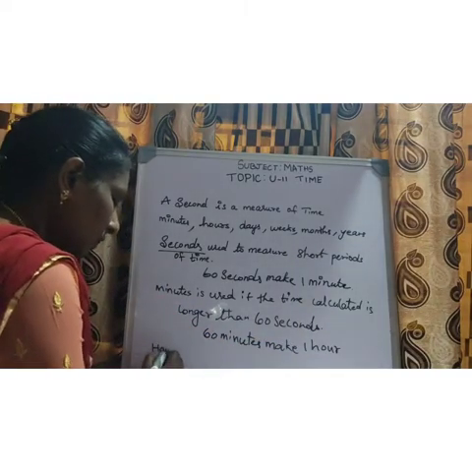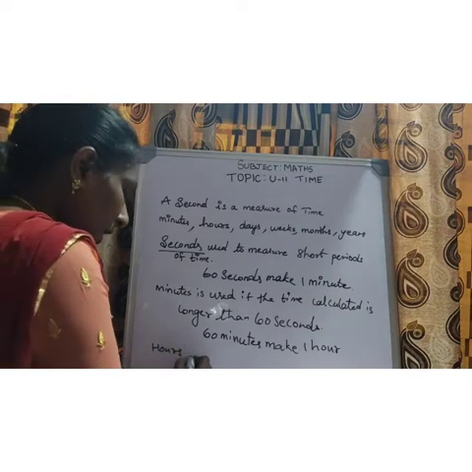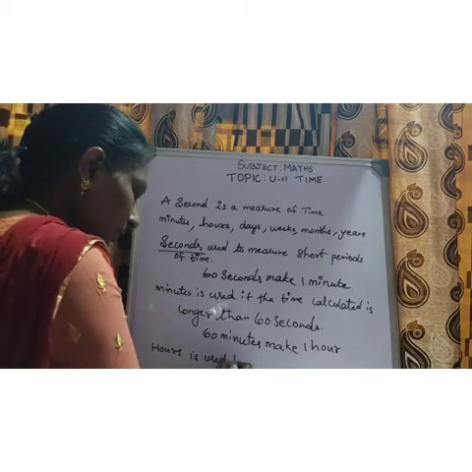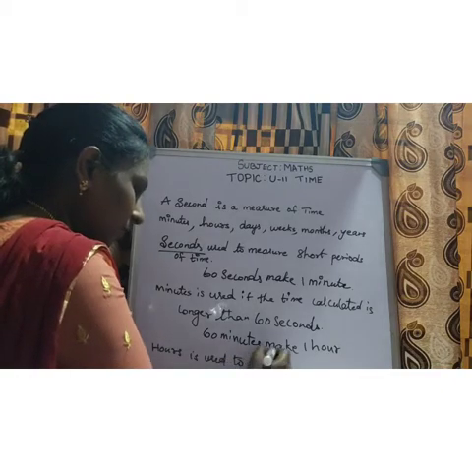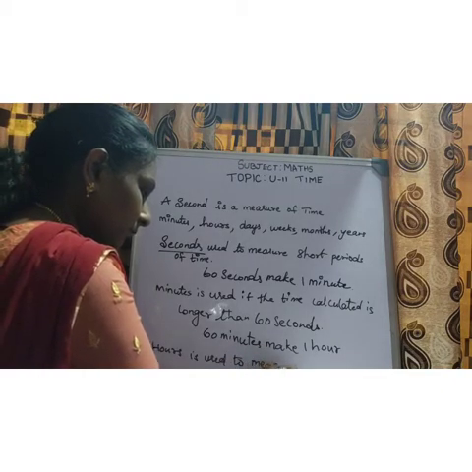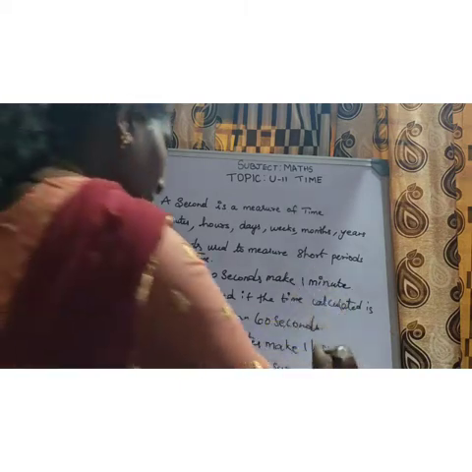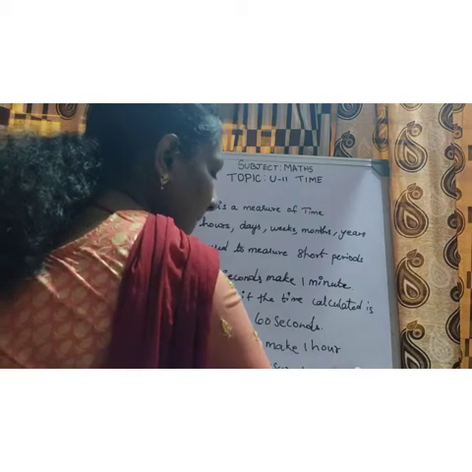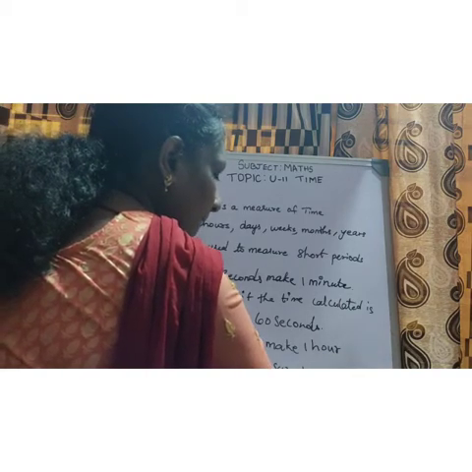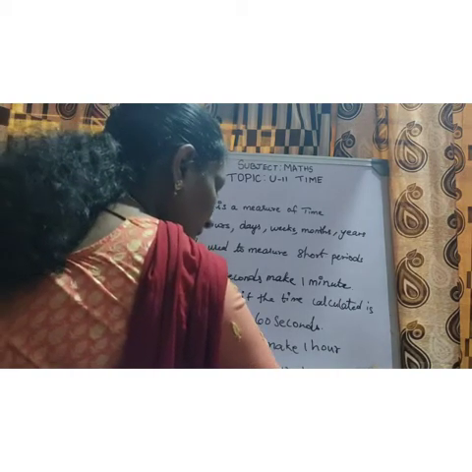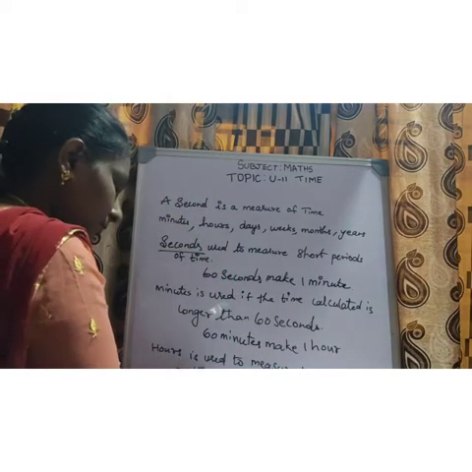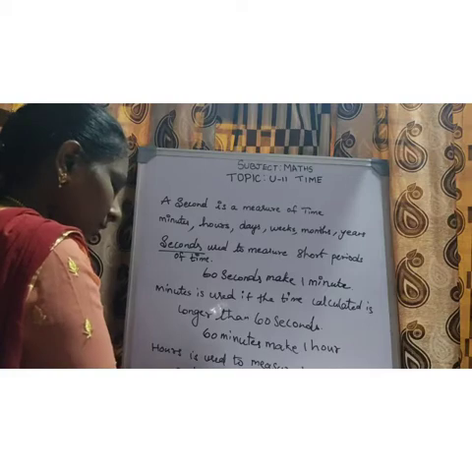The next one is hours. Hours is used to measure longer periods in a day.